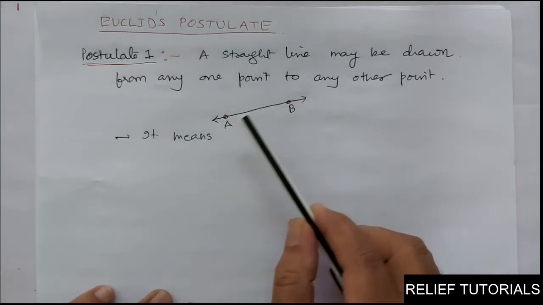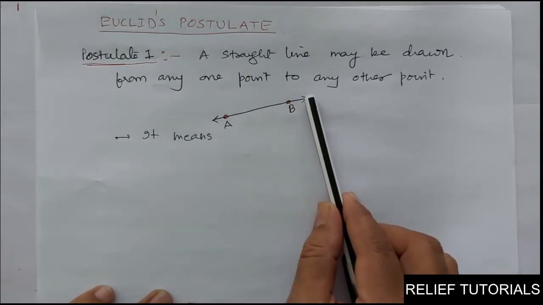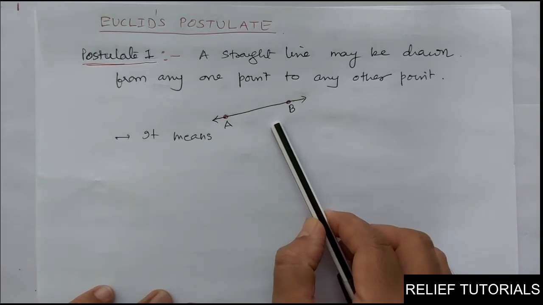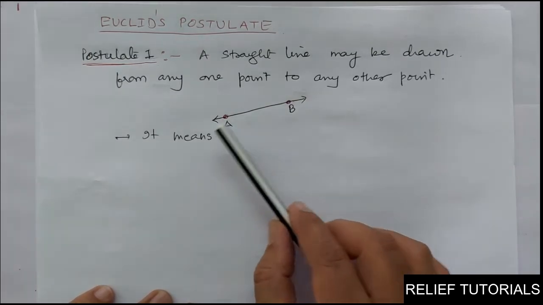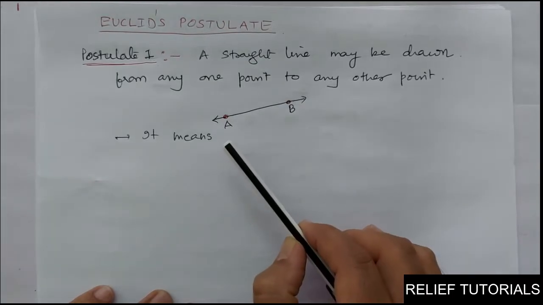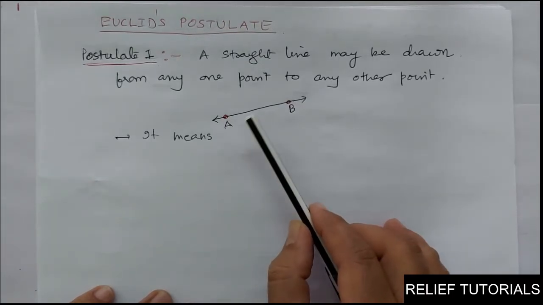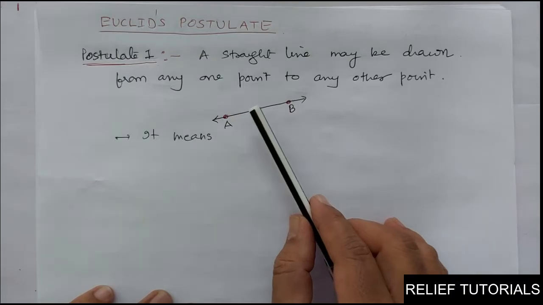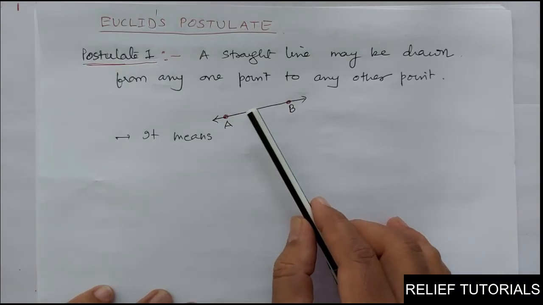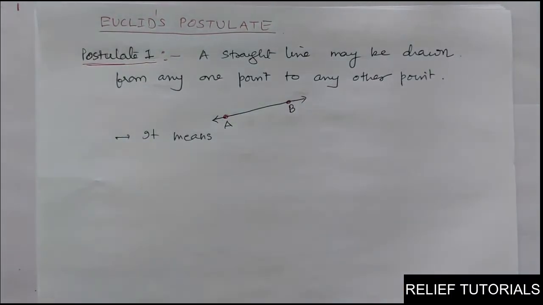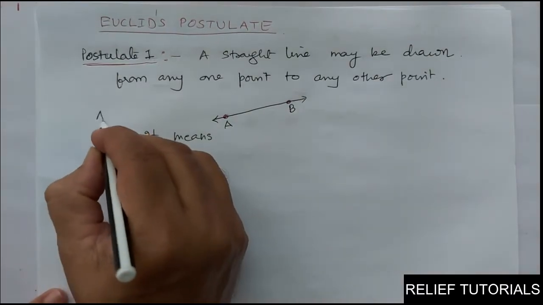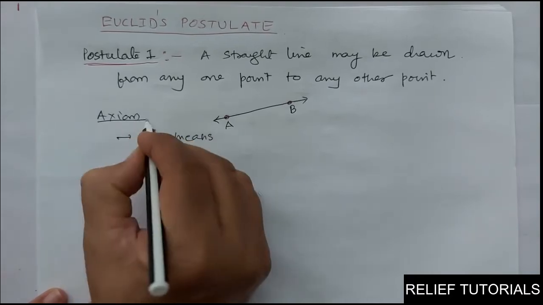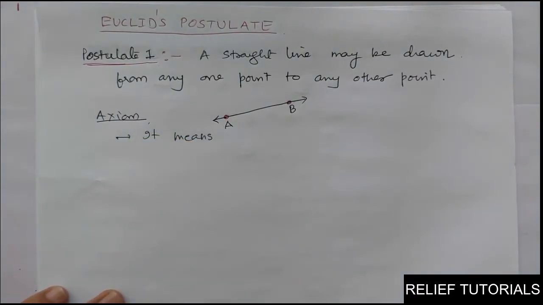It means at least one straight line passes through two distinct points. But it does not say that there cannot be more than one such line. However, Euclid has frequently assumed that there is a unique line joining two distinct points. See, this postulate can also be explained in the form of an axiom. It is a universal truth. You know what an axiom is, I discussed yesterday. It is taken as granted without any proof.